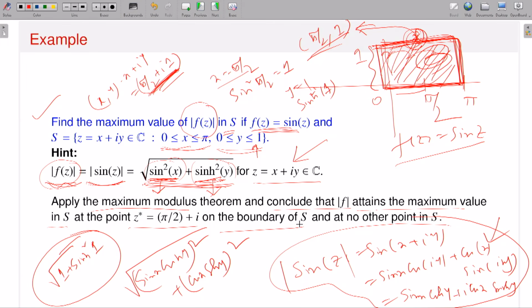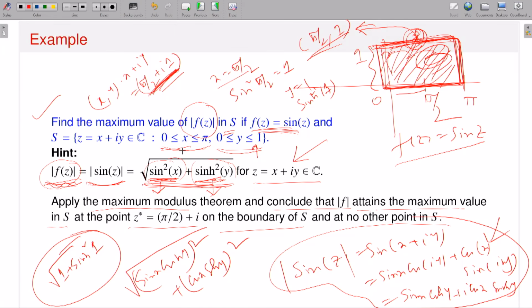So the first conclusion is that it attains the maximum on the boundary, and then on the boundary, you have to investigate at which point, depending on what kind of functions you are dealing with. Since I am dealing with sine functions, do some trigonometry. It is nothing but the square root of sine square x plus sine hyperbolic square y.